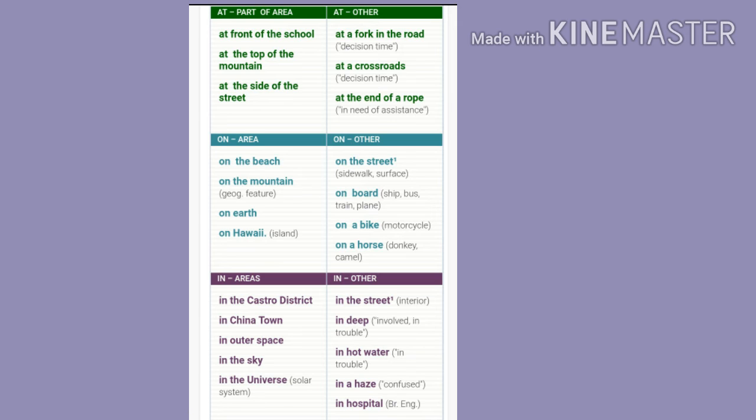So on as an area: on the beach, on the mountain, on earth, on Hawaii. Another, on the street, on board, on a bike, on a horse. So these are all idioms and expressions. In as in areas, like in the Castro district, in Chinatown, in outer space, in the sky, in the universe. Other uses of in are in the street, in the deep, in hot water, in hospital, in a haze. So these are examples of in, on and at in the form of idioms and expressions.